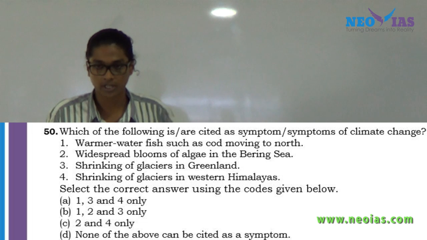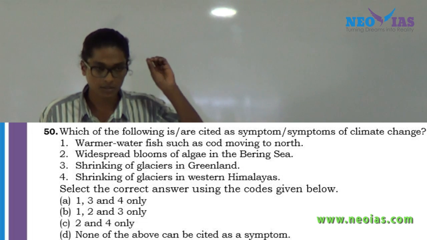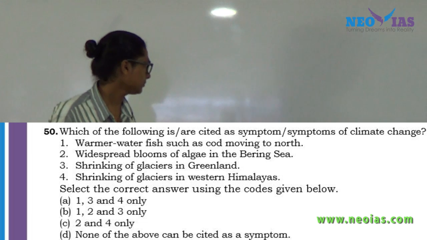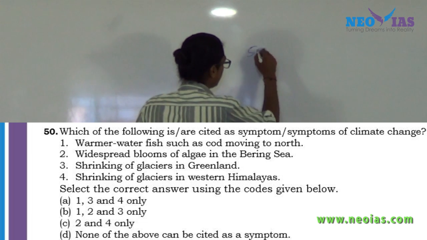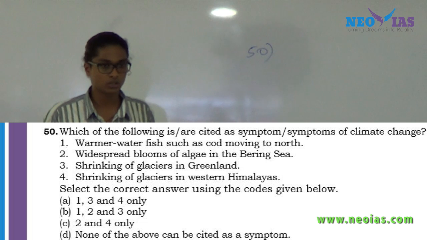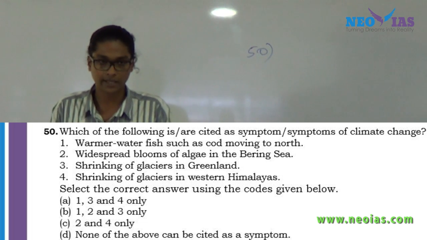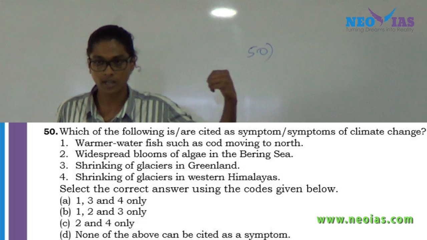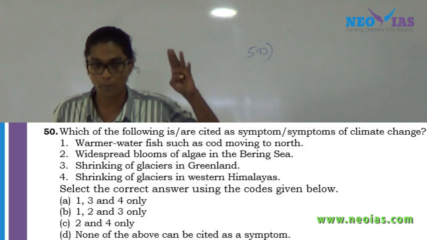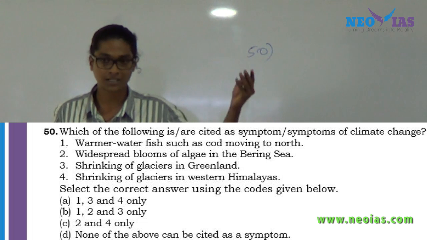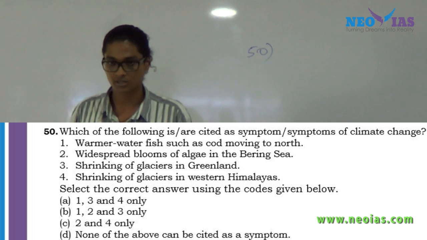First, look at the fourth statement, the shrinking of glaciers in the Western Himalayas. When I was discussing the impacts of climate change on India, I told you that our Himalayan glaciers are melting, right? The UPSC has already asked a question for your mains from this particular topic. What are the symptoms of climate change related with the shrinking of Himalayan glaciers?